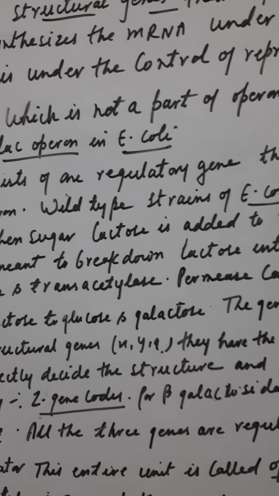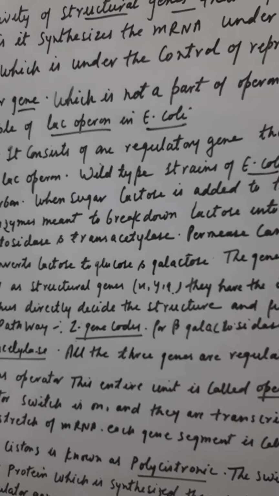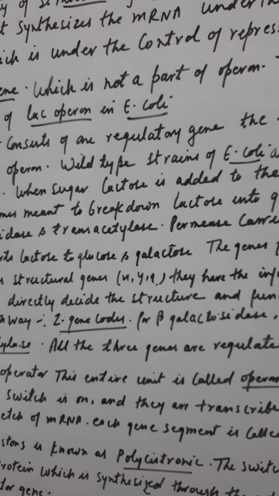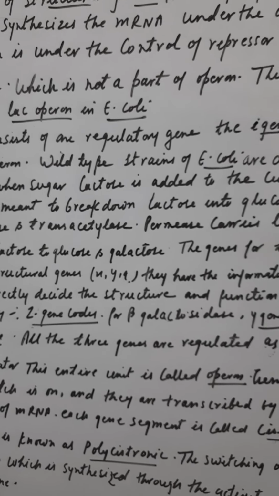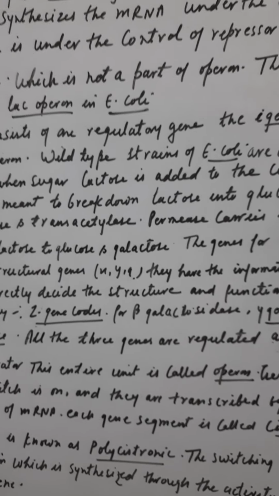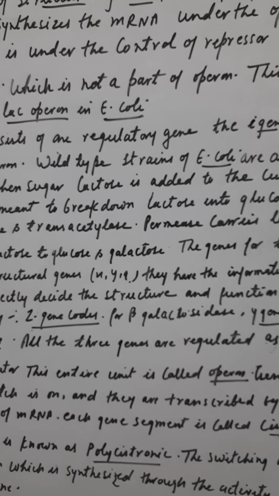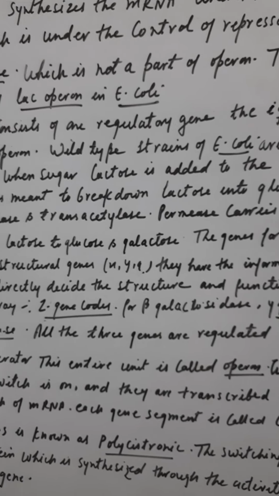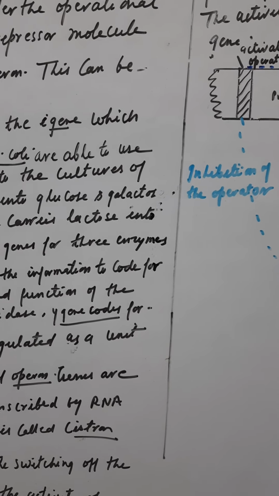Children, here what you have to remember is, first of all, the contribution of Francois Jacob and Monod is often asked. Then after that, what is the operator gene? Then if it comes directly, illustrate the lac operon in E. coli, then you have to write about all these things. But if it is asked in the prokaryote, then also you are supposed to write this, and a diagram, which is a simple one you can draw. All the answer key will be there.